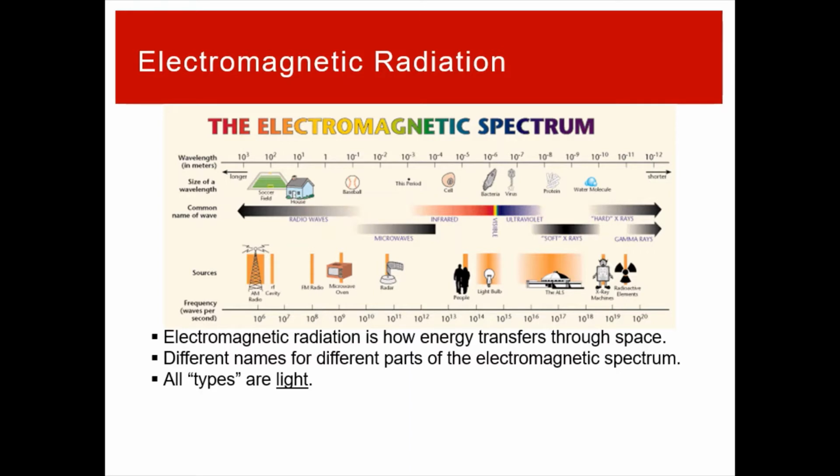We may be familiar with X-rays or radio waves, microwaves, visible light. All of these are just different varieties of light. So we are going to call all of this light. These different names for these different categories are entirely artificial. They were invented by people. You can see there are just hard lines drawn right here for where microwaves start, just boom, that's where the microwaves begin. These names are entirely artificial. These are all just types of light, and we can understand every single one of these as light.